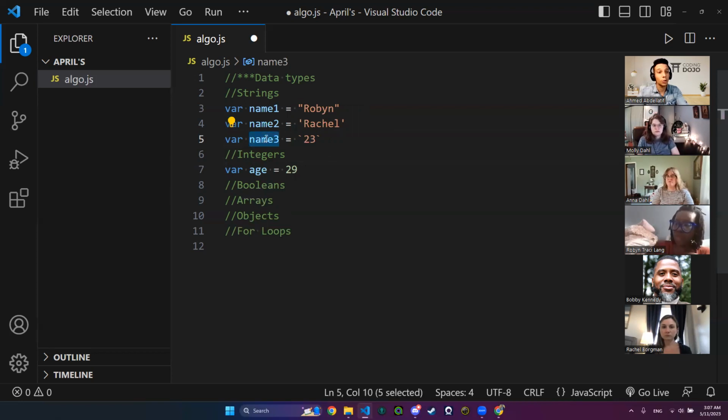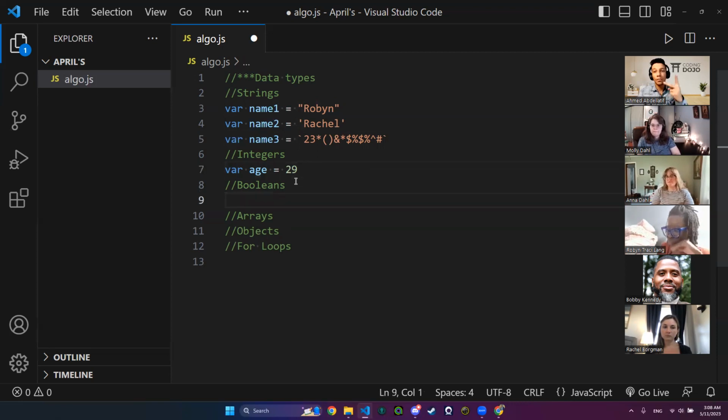So that variable is a string, not a number, because it is in a backtick, so it refers to a string. Also, any symbols, characters, anything right here can be a string as well, as long as it is inside of those two backticks or two quotations. So it doesn't need to be text. Anything between those two double quotes, single quotes, or backticks will be a string. When we add a whole number like this, without the two quotes or anything, it will be an integer. Okay?